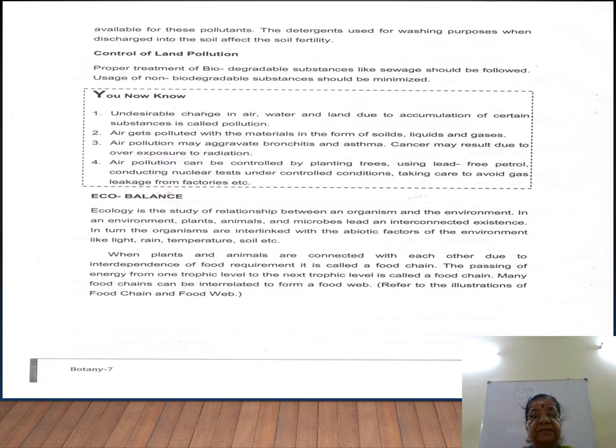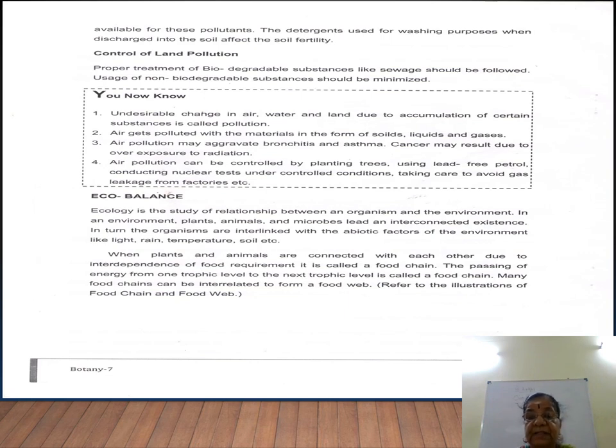Food chain: plants and animals are interconnected with each other due to interdependence of food requirement. This is called food chain. The food chain starts with the producers. Plants prepare food by the process of photosynthesis as producers. And then the consumers: primary consumer, secondary consumer and tertiary consumers.